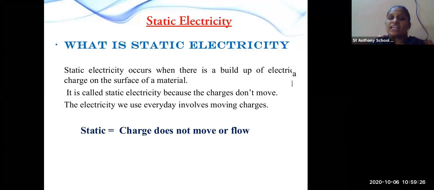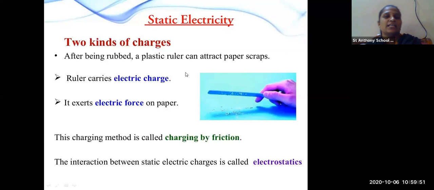So static electricity is the charge which does not move. In static electricity the charge does not flow in the form of electrons. The charge is stable, you can say static electricity does not move or flow. Okay, this is about static electricity.